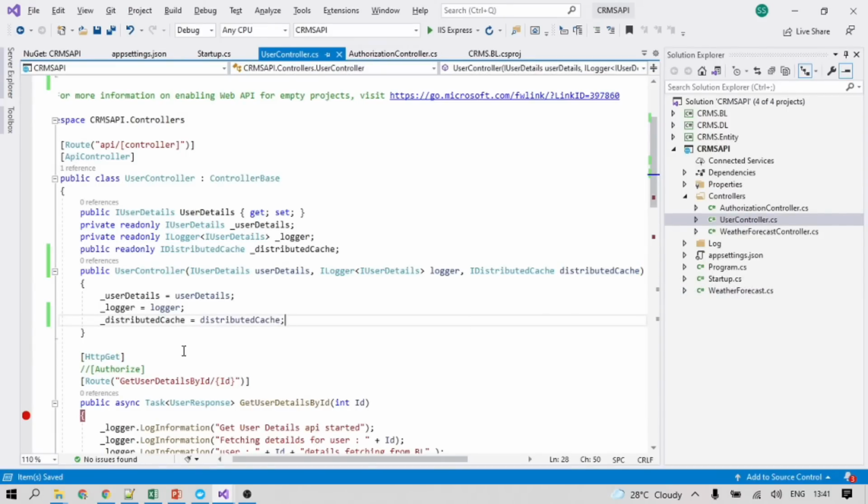So we have created this object for IDistributedCache. We have injected the dependency, and whatever dependency is there, we are binding it to the IDistributedCache object.